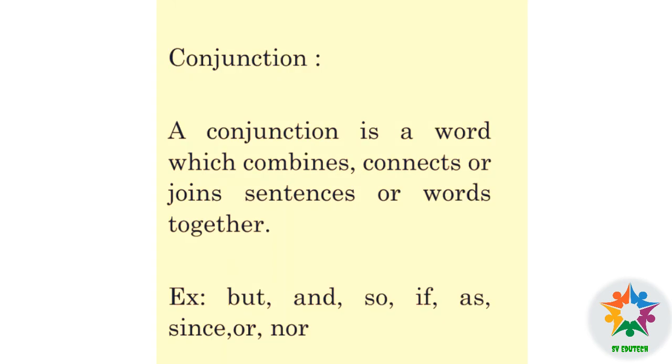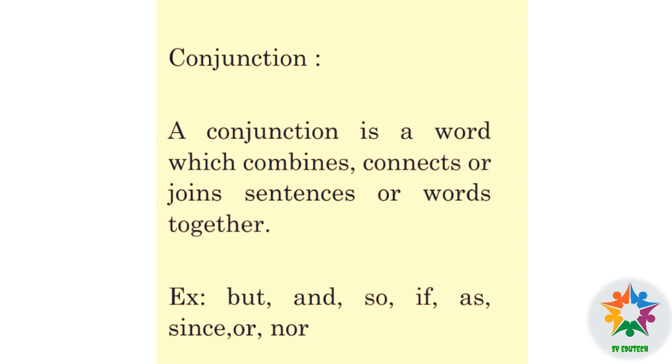Conjunction. A conjunction is a word which combines, connects or joins two or more sentences or two or more words. Junction means joins, connects. A conjunction is a word which combines, connects two words or two sentences together.